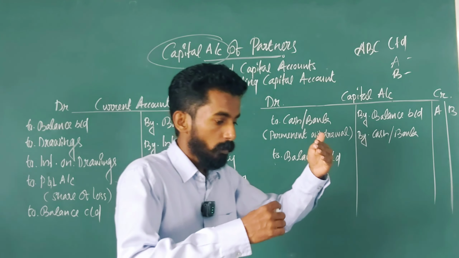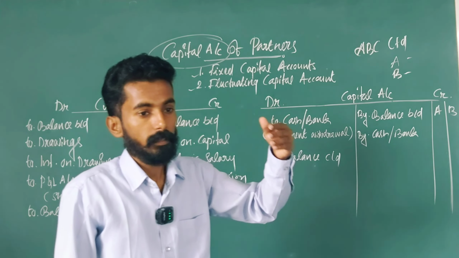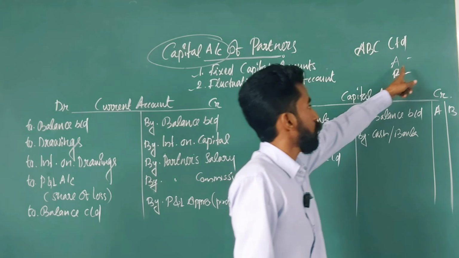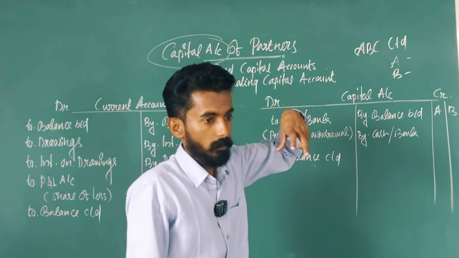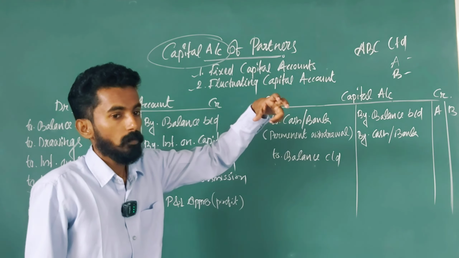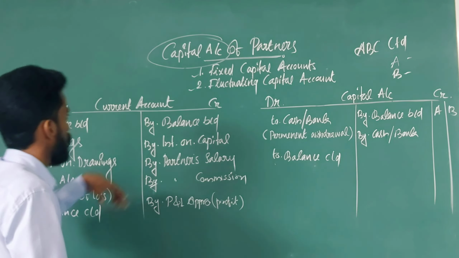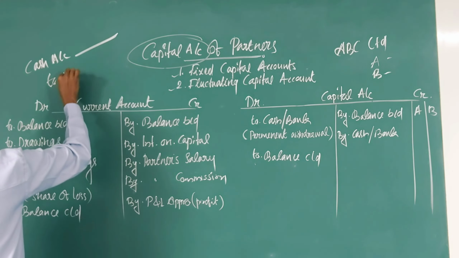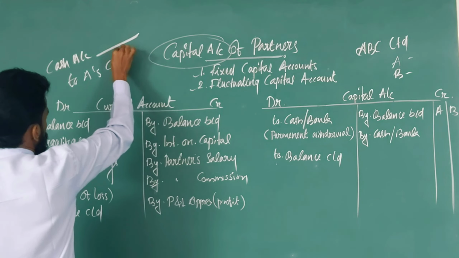If a partner introduces capital into the partnership business, what is the journal entry? A is going to introduce rupees 1 lakh into the business. Cash account debit to A's capital account.